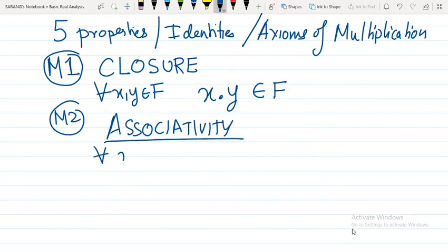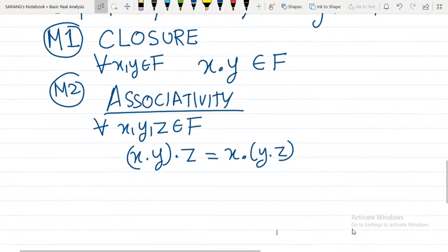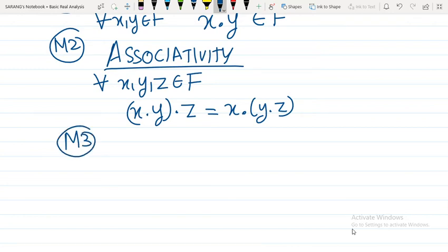Here also you take three elements x, y, z belonging to F, and however you multiply two elements and then the third, it should not matter how you associate them. This is the same result, and this is true for every choice of x, y, z you select from the set F. So we have closure and associativity. The next property, the third property for multiplication, is commutativity.